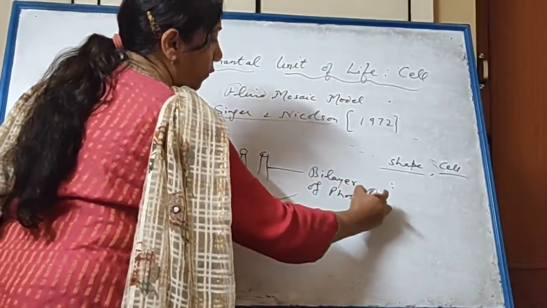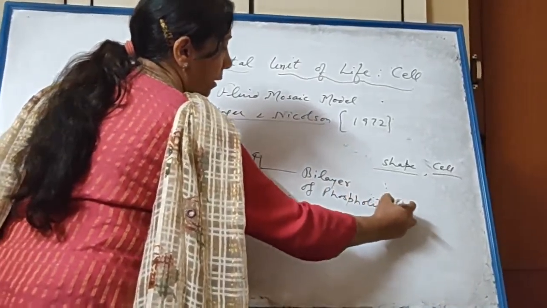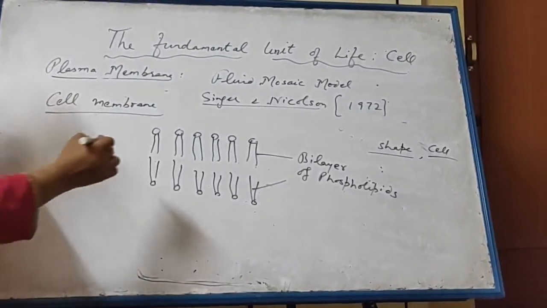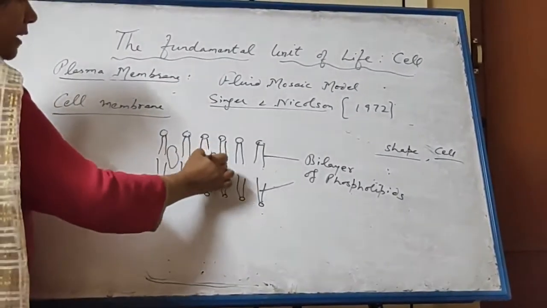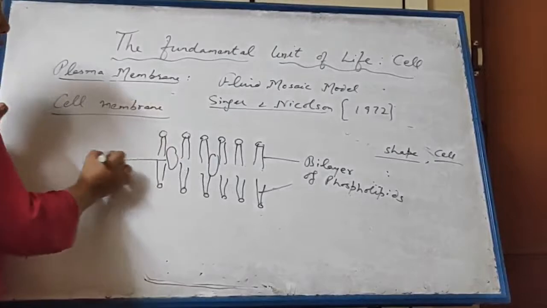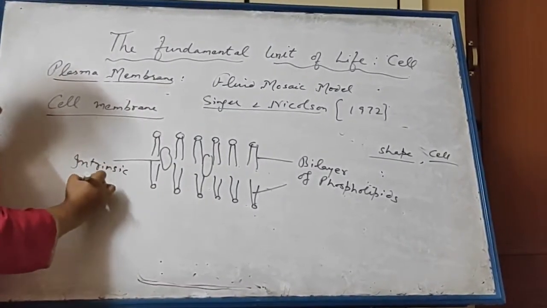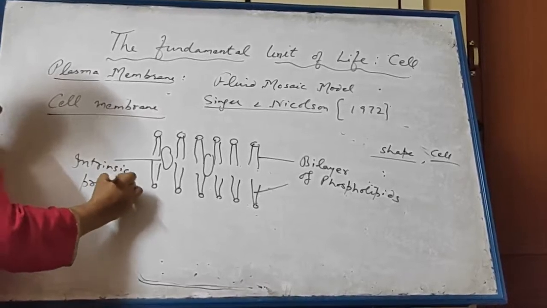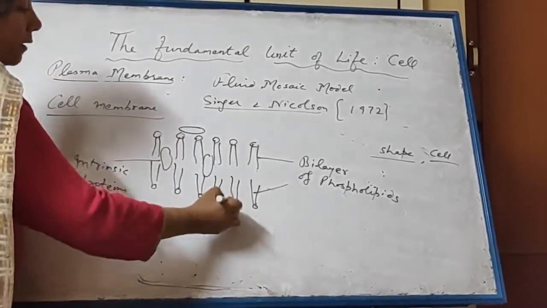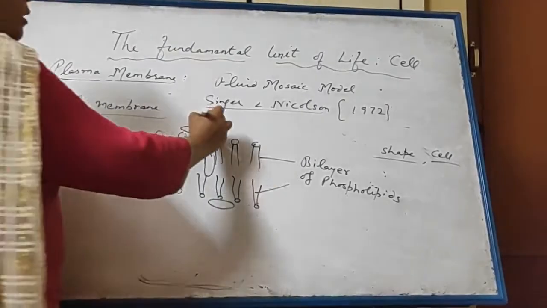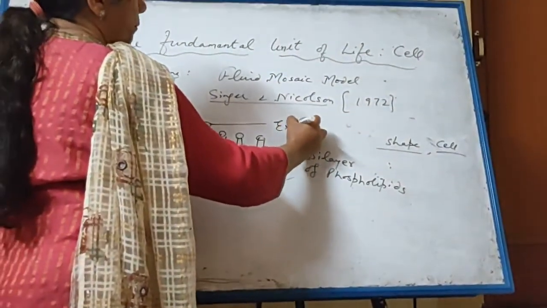Bilayer of phospholipids having two types of proteins. One type of proteins are present inside the layer. These are called intrinsic proteins. And other are present on the surface. They are called extrinsic proteins.